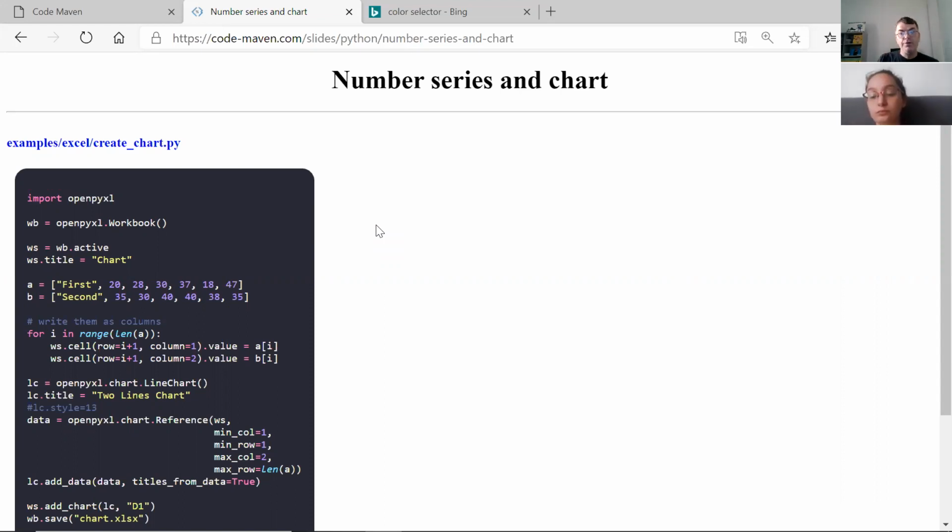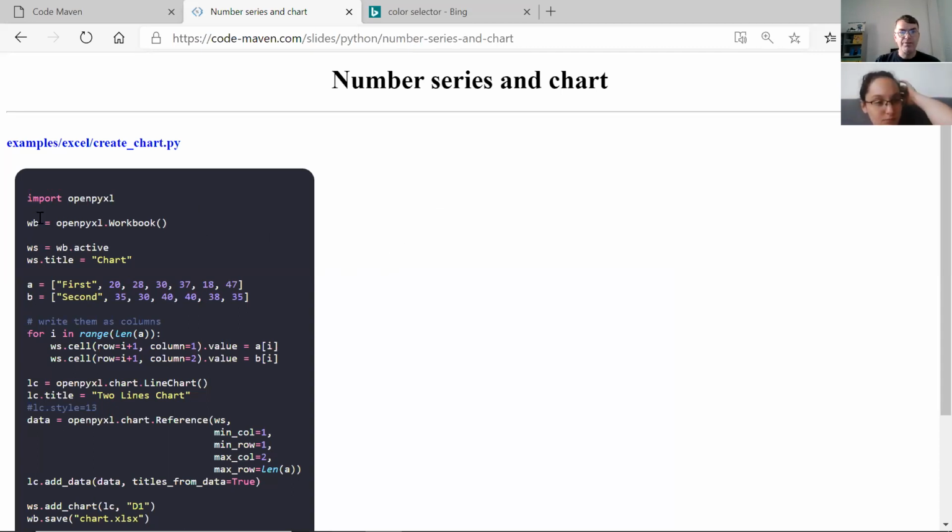Maybe you receive an Excel file and then process it. We'll see how to read an Excel file soon. But maybe you're just writing an Excel file and creating a report where you put all kinds of data, maybe a chart, and then you're going to send it by email, let's say, to someone. We don't see the email sending part here, just creating the Excel, but that's the whole idea: you don't need Excel on your computer and you can run it anywhere. So let's get back now to creating a chart.